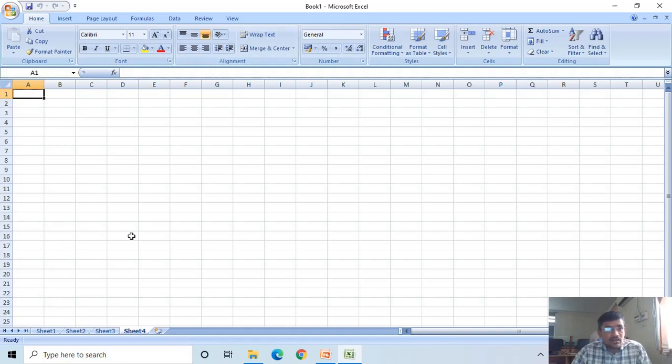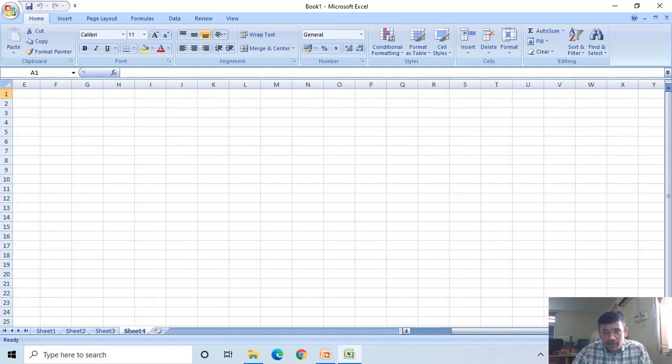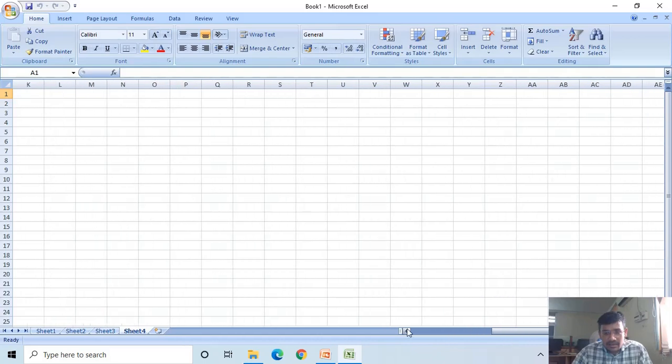So these are the scroll bars, the horizontal scroll bar. We are moving the sheet from left to right, right to left by using this horizontal scroll bar. By using this vertical scroll bar, we can move the sheet from top to bottom, bottom to top. If you observe here, the row numbers are moving.